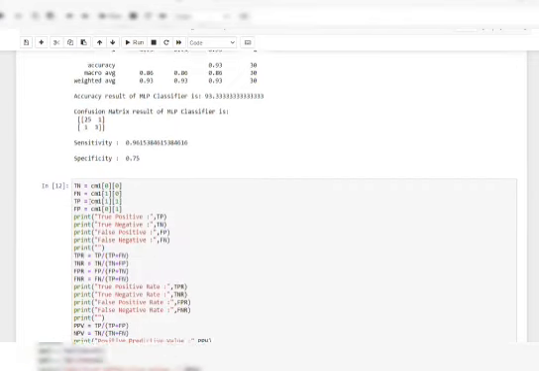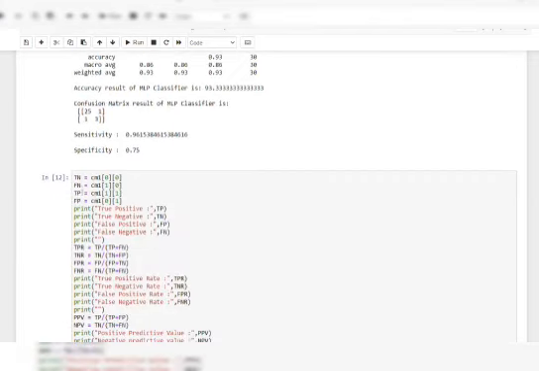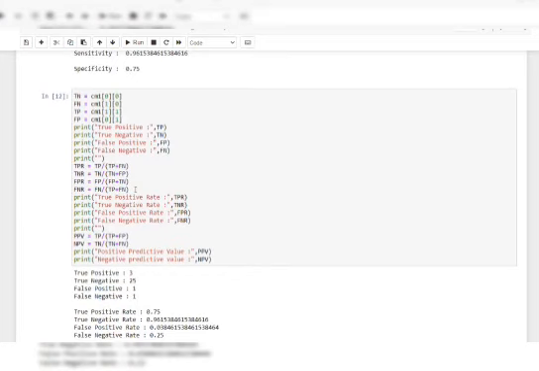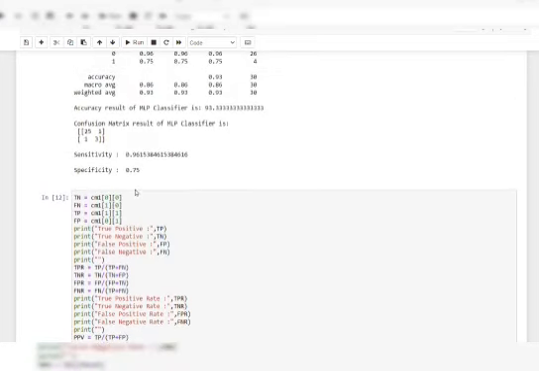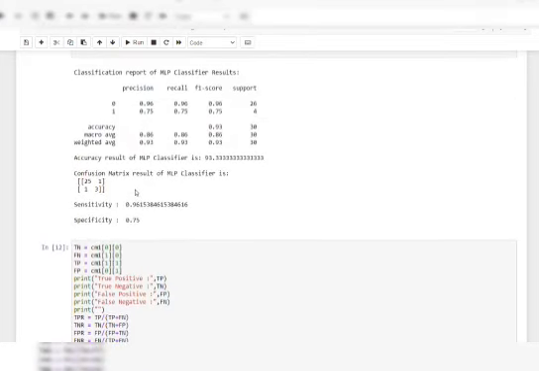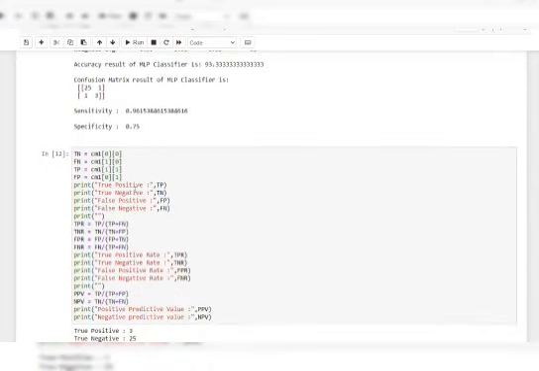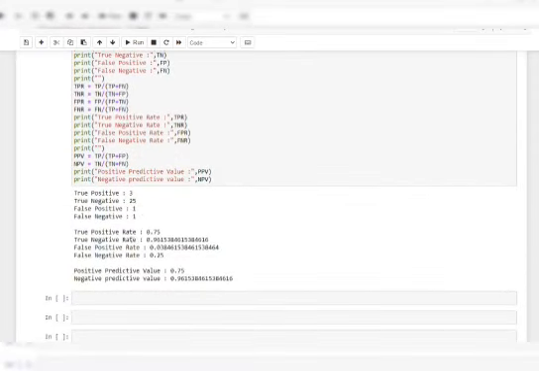We already know about true positive, true negative, false positive and false negative also. By using the precision, recall, F1 score and the specificity, we can get the true positive, true negative, false positive and false negative values. We can see that here. This is about our module 4.